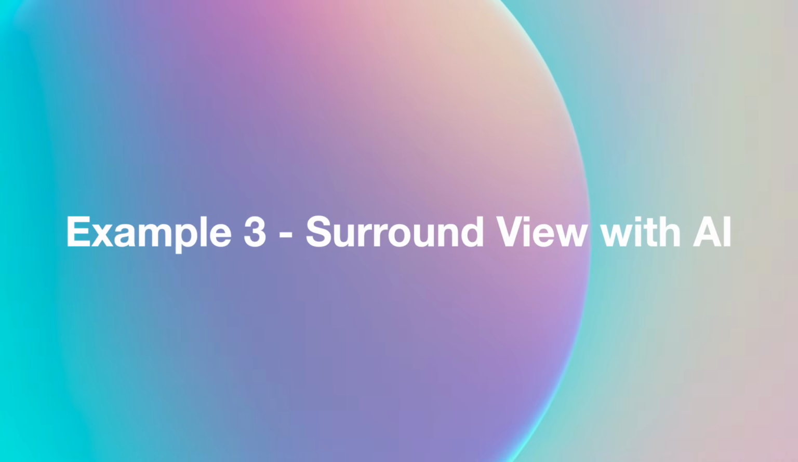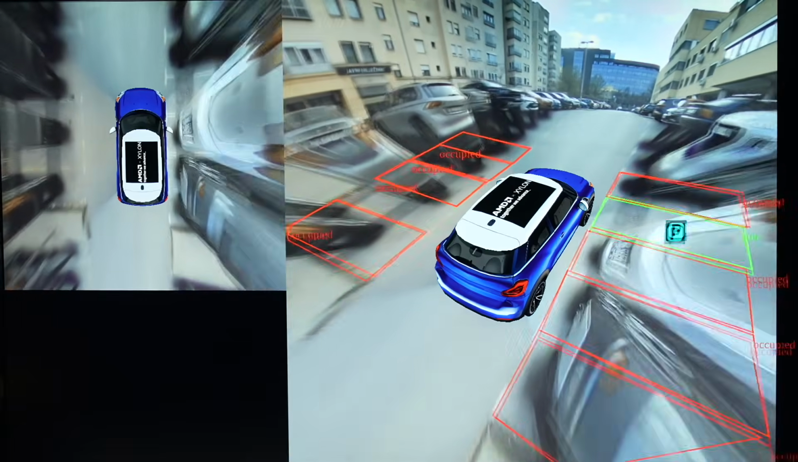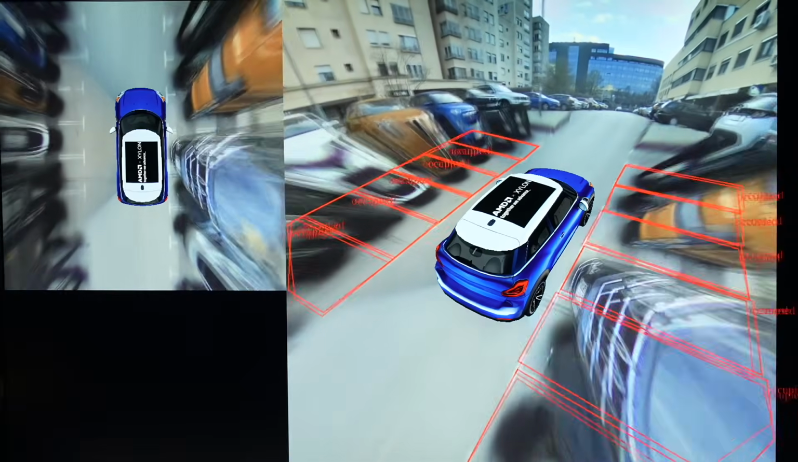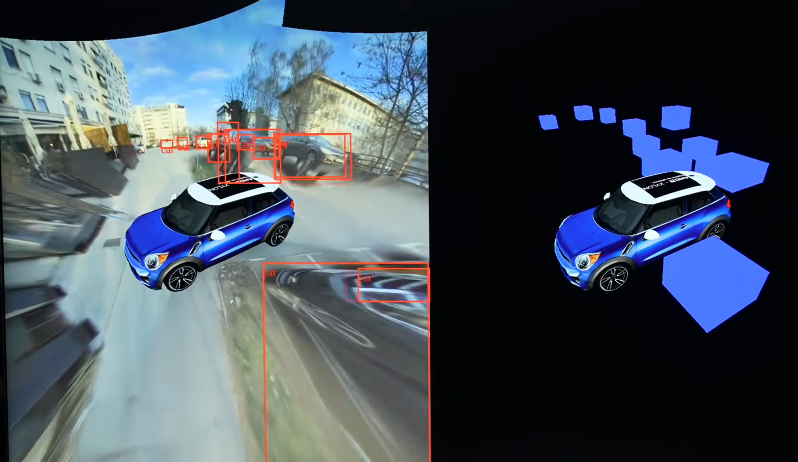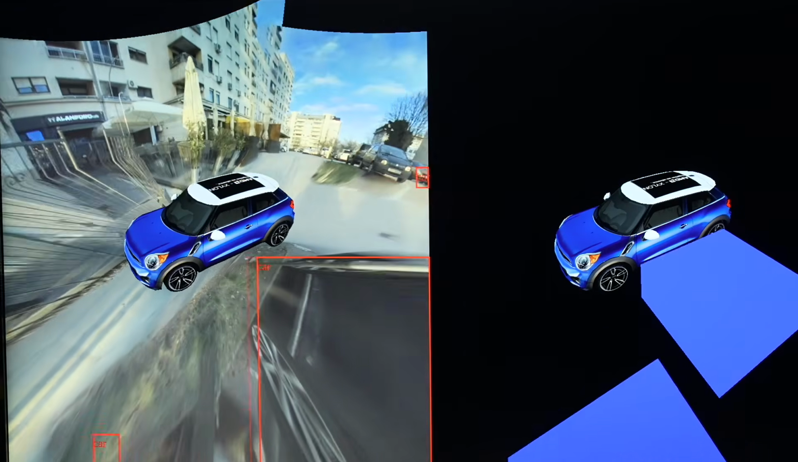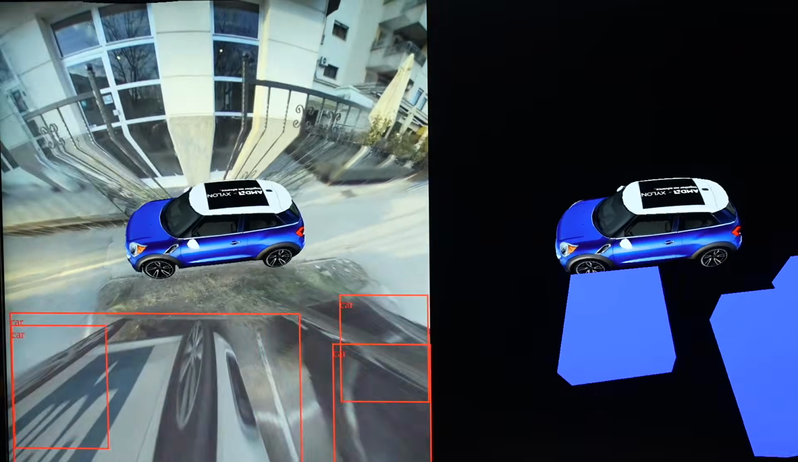4 surround view cameras are used in the mode that combines object detection and object reconstruction. Traffic participants are detected across all camera inputs, and reconstructed objects are displayed as coarse 3D cuboids around the vehicle.